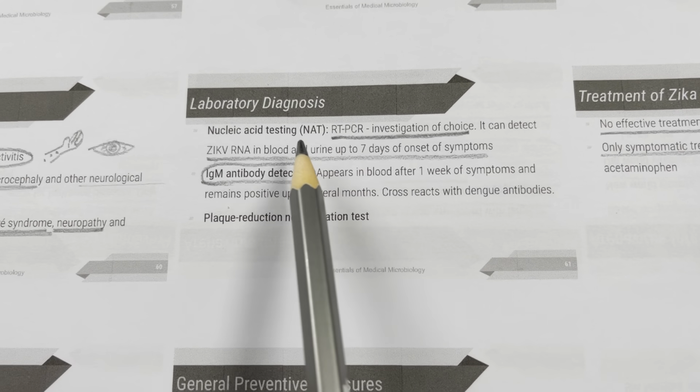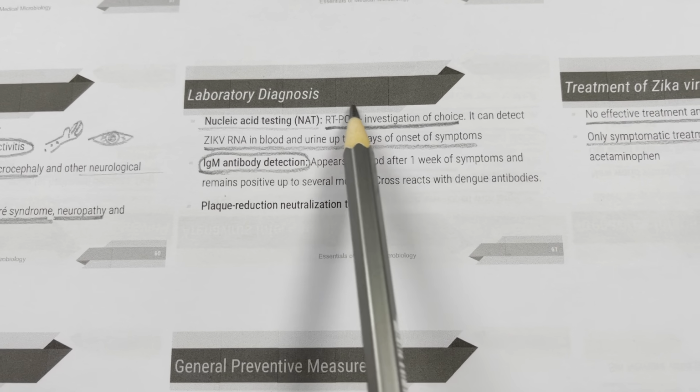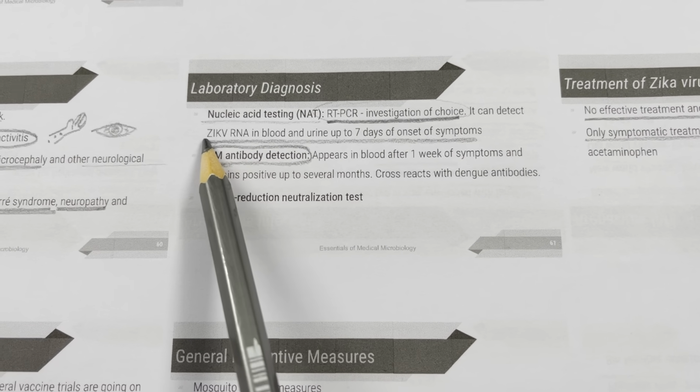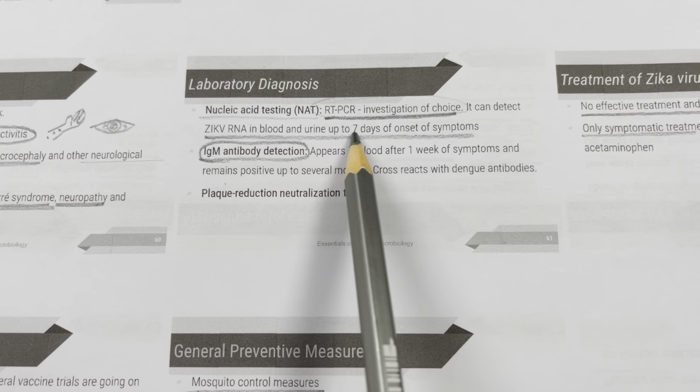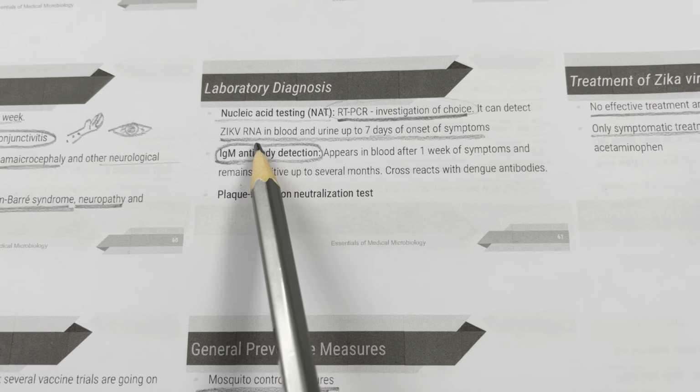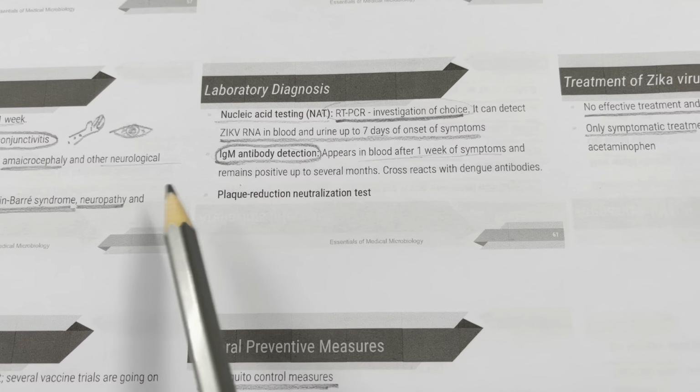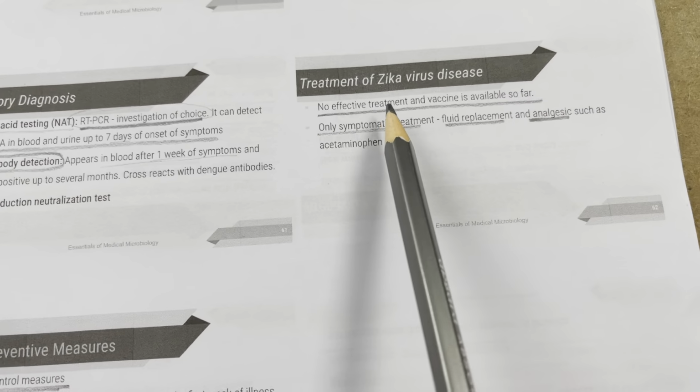Lab diagnosis. There is nucleic acid testing. RT-PCR is the investigation of choice. It can detect the Zika virus single-stranded RNA in the blood and urine up to 1 week. And then IgM antibody detection appears in blood after 1 week of symptoms, remains positive up to several months. And also the plaque reduction test.